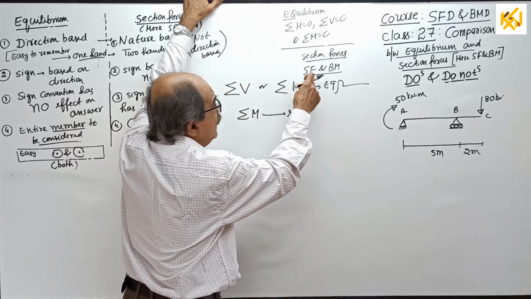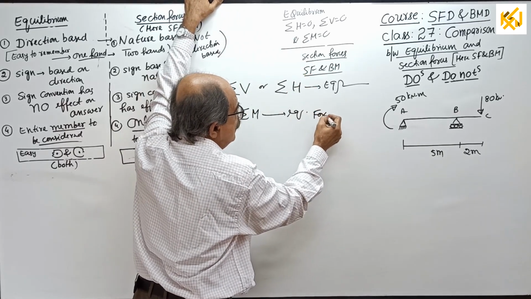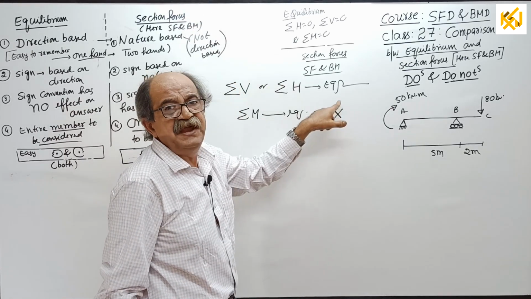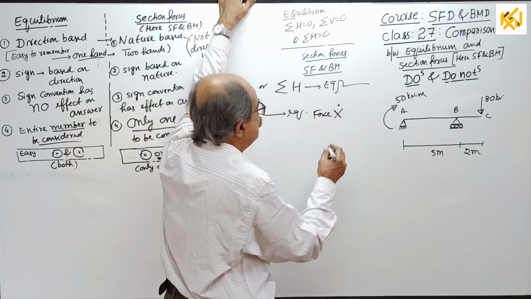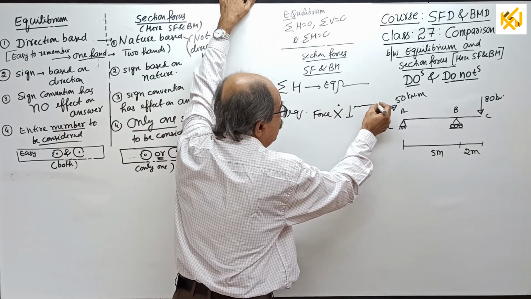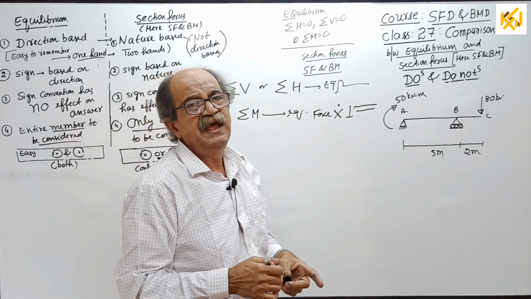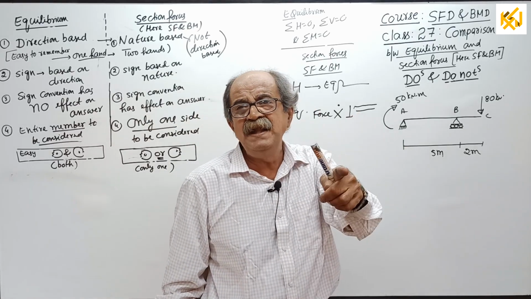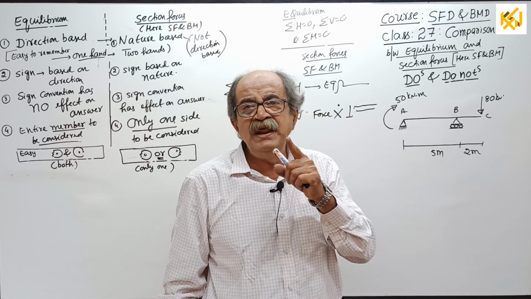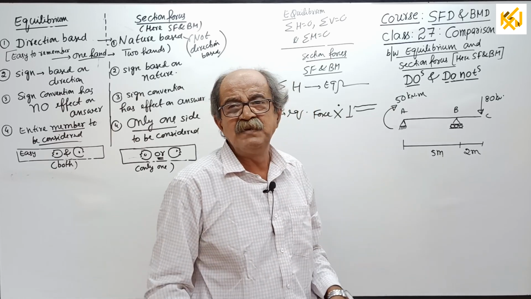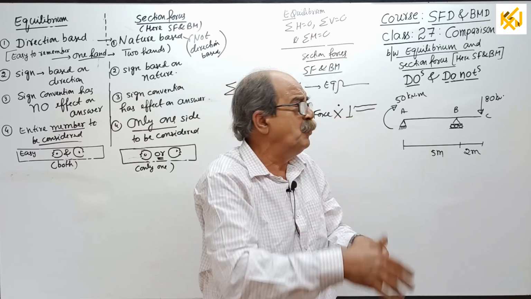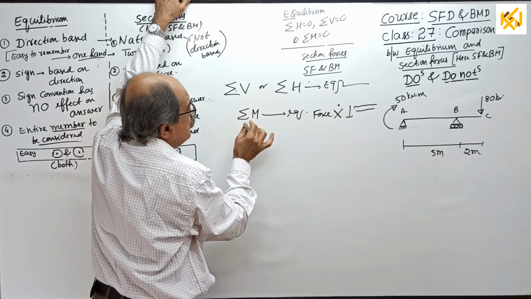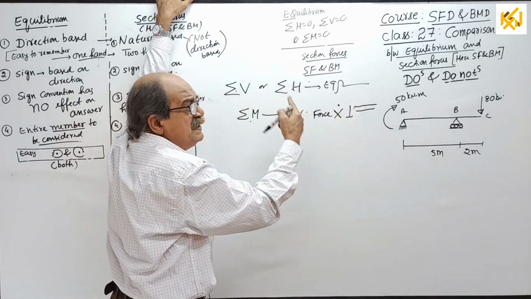Therefore, here only force; here force multiplied by, I told you what 'into' means, refer to the earlier class, perpendicular distance. Sufficient here. Why? Told so many times earlier. Perpendicular distance from the point about which you are considering moment to the line of action of the force. Okay, now sigma V, sigma H only forces, sigma M force into distance, in simple language.